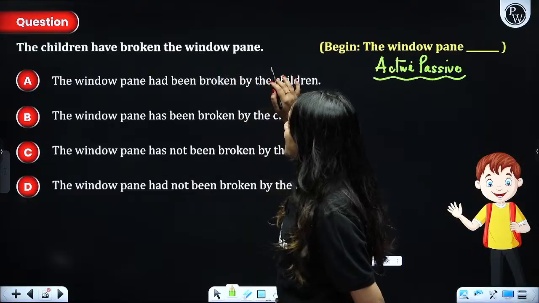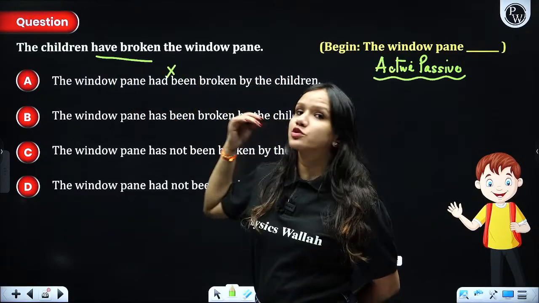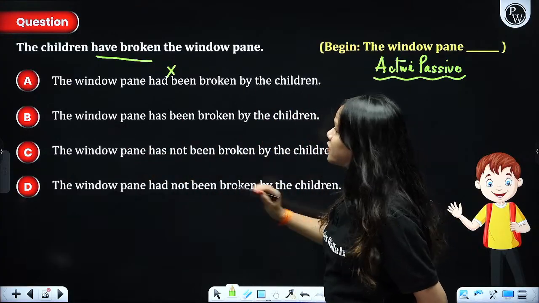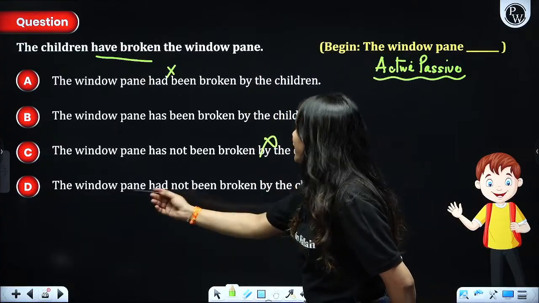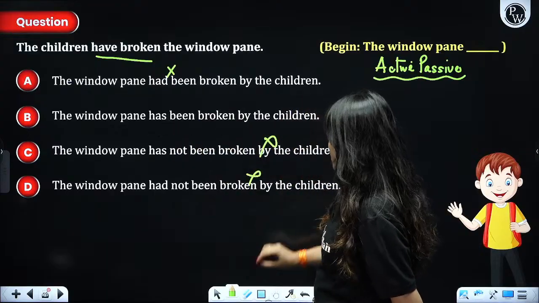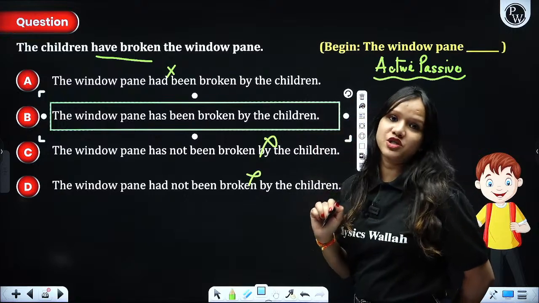The window pane had been, no, because it is in present. So, we are not supposed to change the tense. The window pane has been broken by the children. This is supposed to be the most appropriate answer to our question, guys.